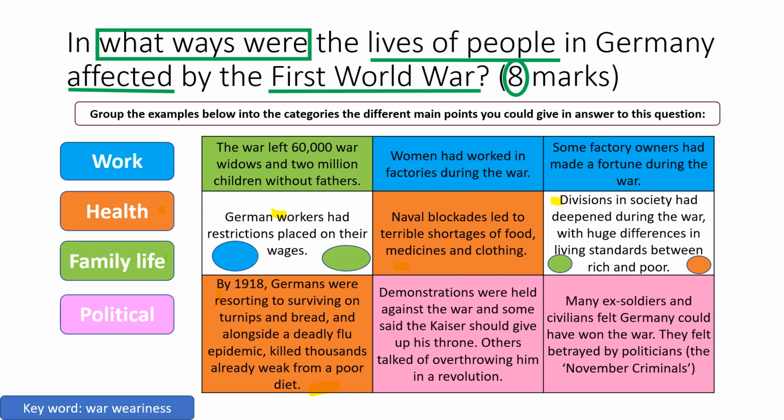Family life. Work was also a problem. German workers had restrictions placed on their wages. Women had worked in factories during the war, and some factory owners had made a fortune during the war. And then political changes. Demonstrations were held throughout the war against the Kaiser and the government. Many ex-soldiers and civilians felt Germany could have won the war, and they felt betrayed by politicians.